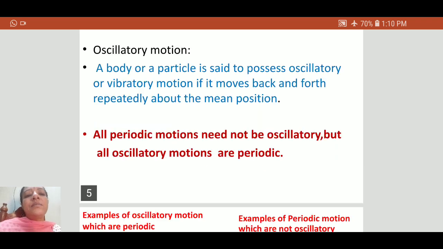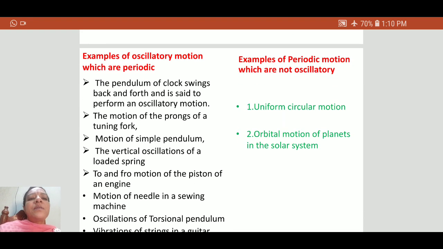This is the difference. Examples of oscillatory motion that are also periodic: pendulum, prongs of a tuning fork, vertical oscillations of a loaded spring, motion of the needle in a sewing machine, torsional pendulum. These are examples of both periodic and oscillatory motion.